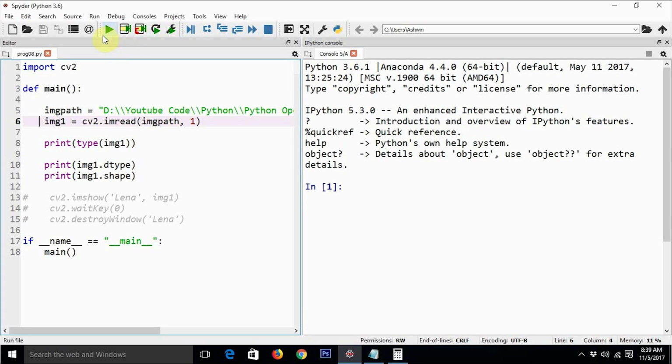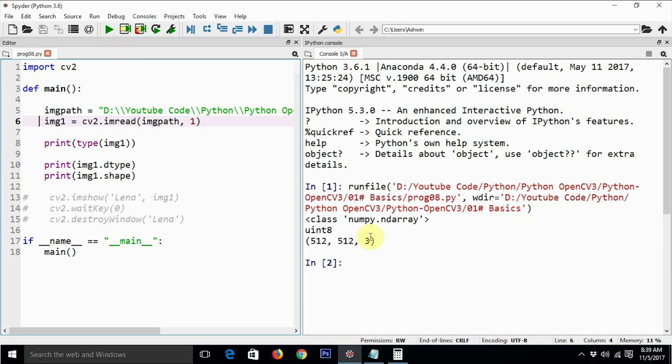So let us execute this program again, and as you can see, we can see the shape of the image. The shape of the image is nothing but the resolution. This image is 512 by 512. It's one of the standard sizes used in the transmission and reception of color images, and the number 3 represents the number of channels.